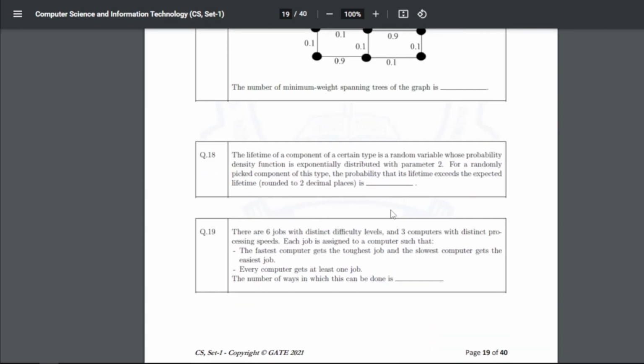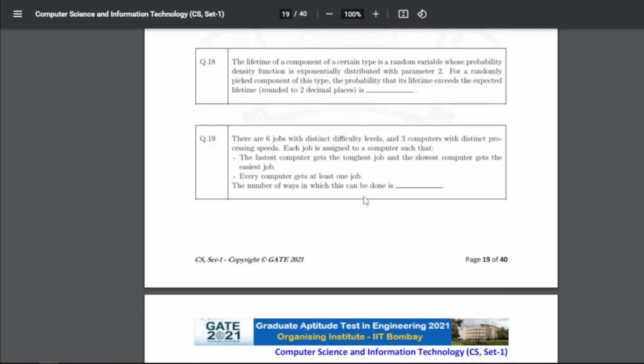Now 18: the lifetime of a component of a certain type is a random variable whose probability density function is exponentially distributed with parameter 2. For a randomly picked component of this type, the probability that its lifetime exceeds the expected lifetime, rounded to 2 decimal places, is, right? So for question 18, our answer will be 0.35 to 0.39.